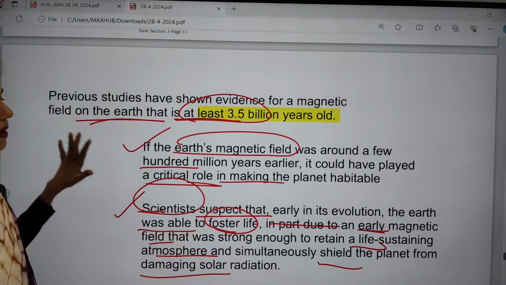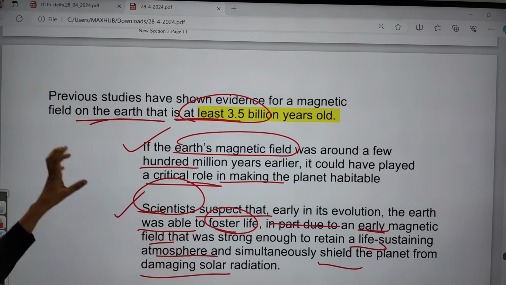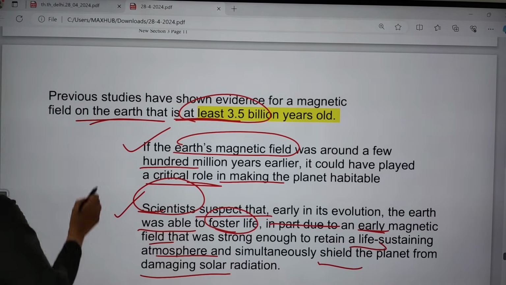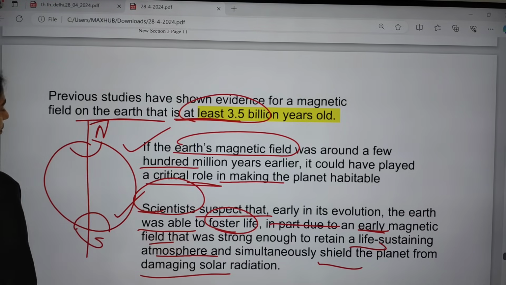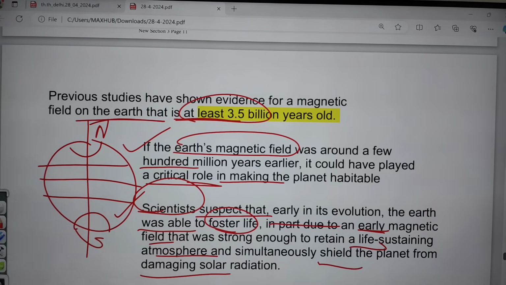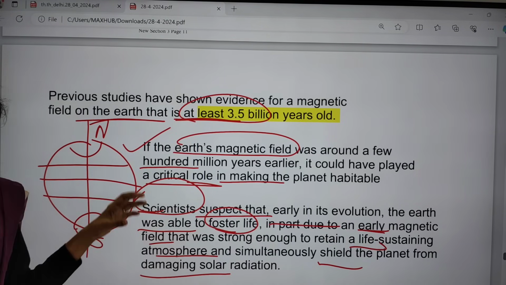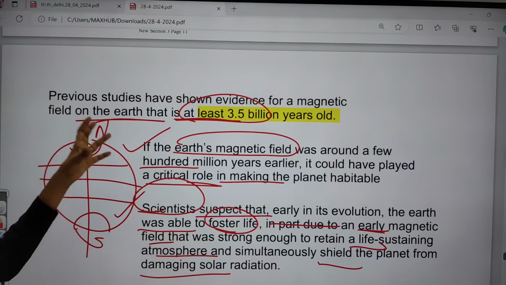So actually this magnetic field is very important. With this magnetic field only, we are identifying the North Pole here and the South Pole here, and we are using different compasses to find the directions, right?